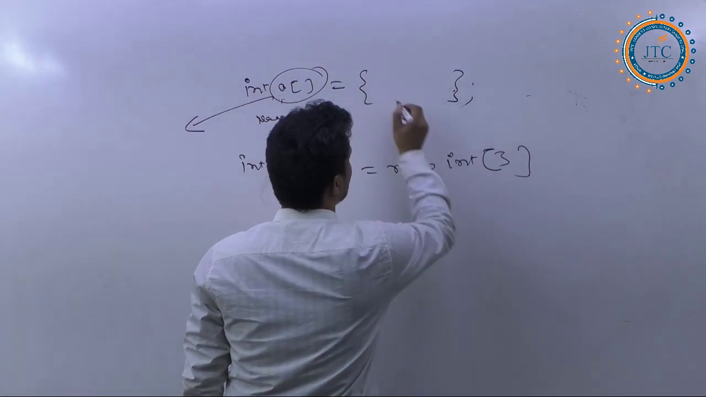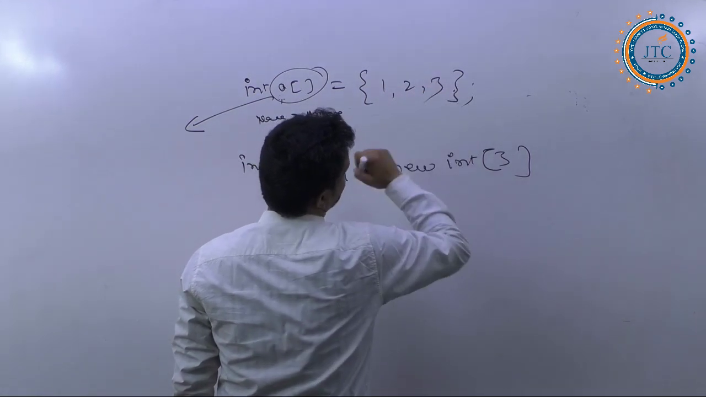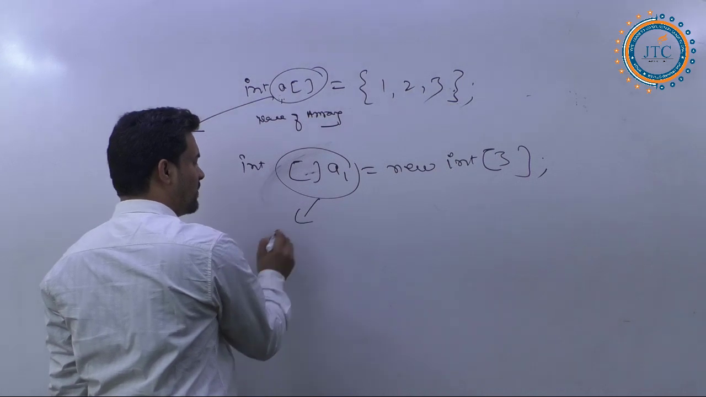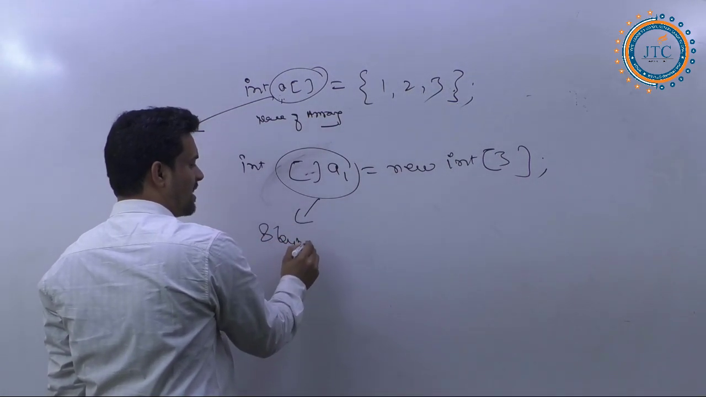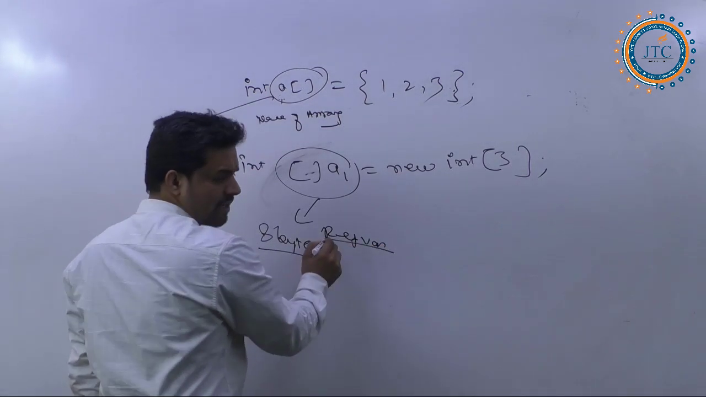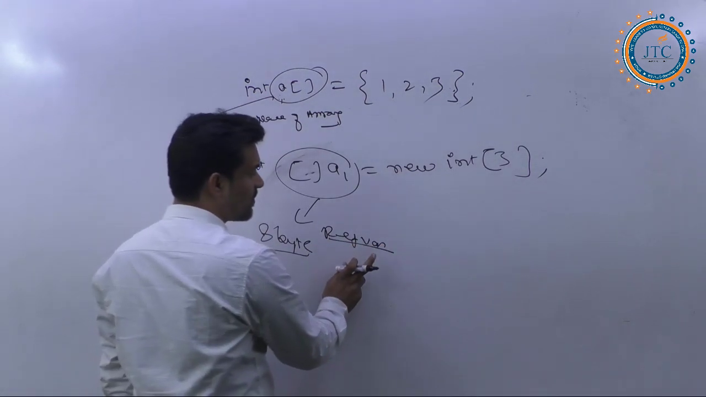Suppose 3 you are giving, and here 1, 2 and 3 you are giving. So what is this here? See, for this A1 also 8 byte of memory will be allocated, 8 byte of memory, because this is a reference variable. So you should not get confused with this. This is a kind of reference variable.